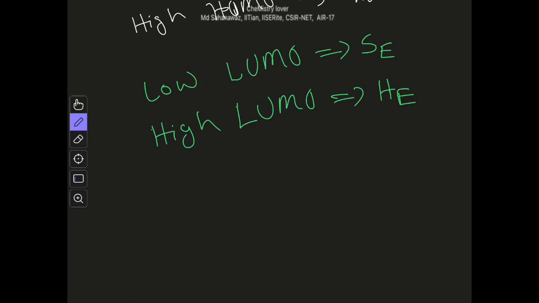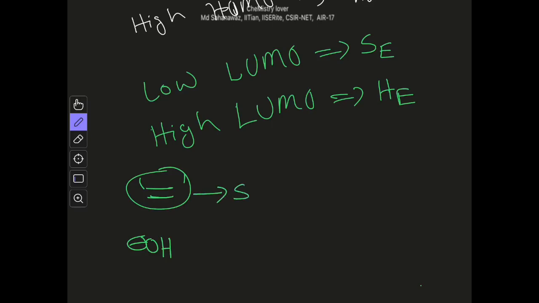Let's say you have two nucleophiles. One is alkene, simple alkene, because alkene has pi electron, it can act as a nucleophile, and you have also, let's say, OH minus, which is also nucleophile. Now this alkene, because it is not charged and it is only based on pi electron, it will be considered as soft nucleophile because it has high energy HOMO. The energy of pi orbital of alkene is high, whereas in case of OH minus, it is considered as hard nucleophile. Why? Because it has low energy HOMO.